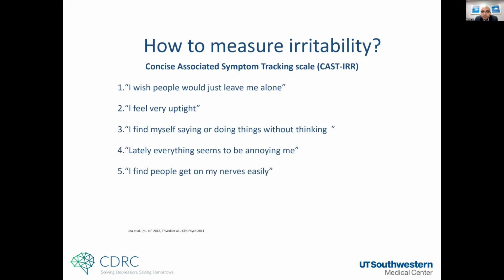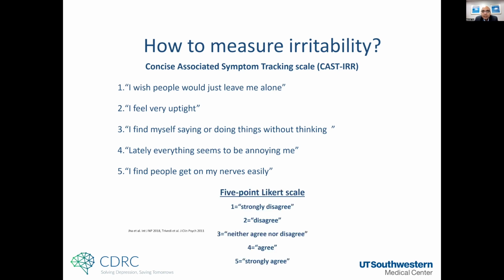These are, again, very simple statements that people are asked to rate on a 5-point scale from strongly disagree to strongly agree. Now, why do I like that it is strongly disagree to strongly agree? It differs from symptom count measures like the PHQ, where it's asked, do you have these symptoms? Yes, no, and then if yes, how many days? Even QIDS has that issue of asking whether the symptom is present or not. By rating from strongly disagree to strongly agree, we actually see variability that happens even in healthy individuals or people who are not so depressed.